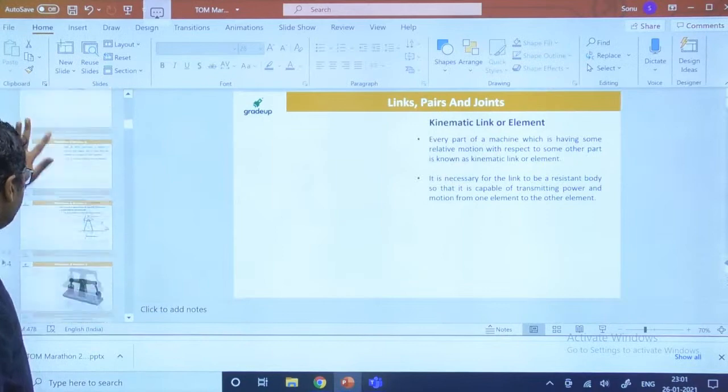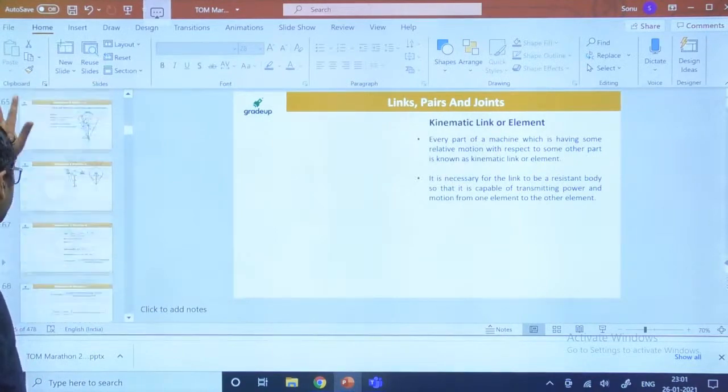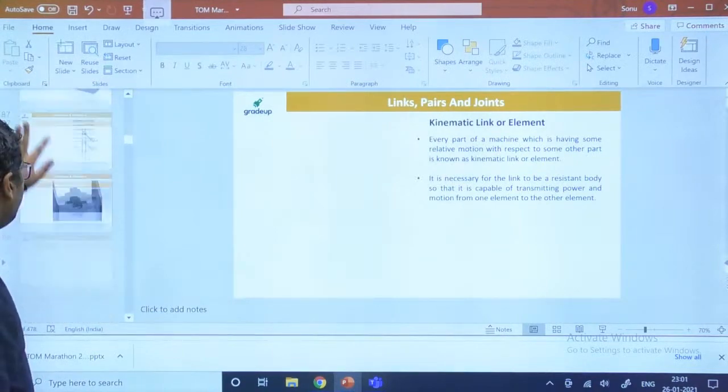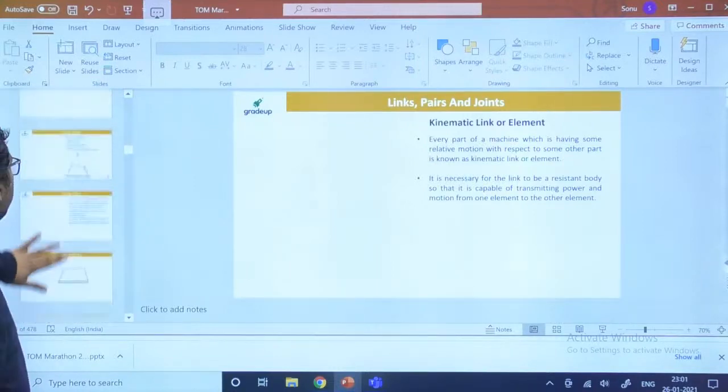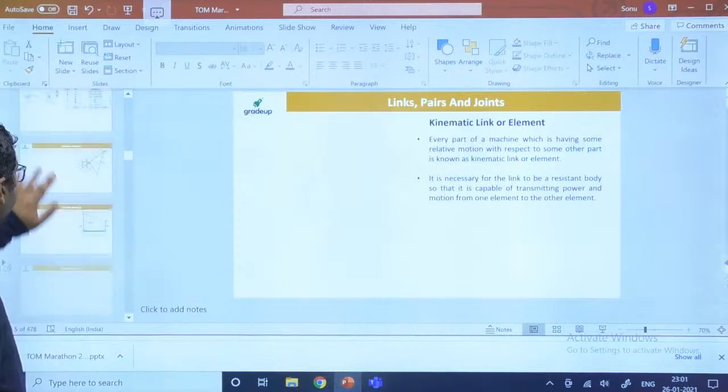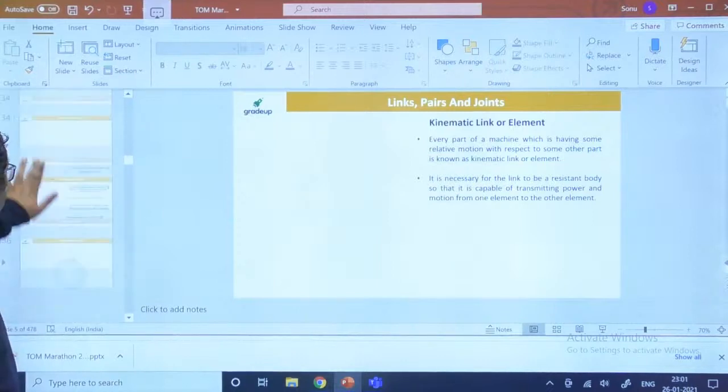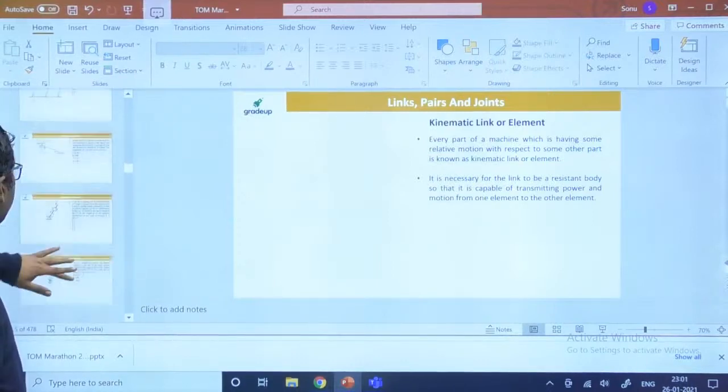As others are going to join, I am just reaching onto the slide. These slides are for the complete theory of machines. I am going to share them with you guys so that you can revise the part which we have already covered in the classes. That also I will be sharing with you, don't worry about that.